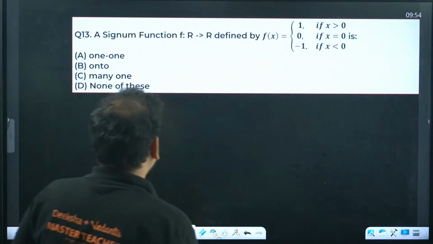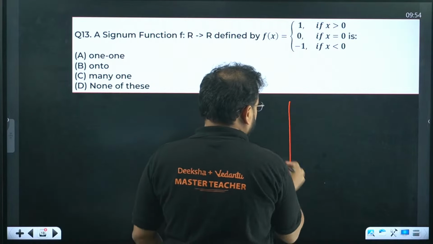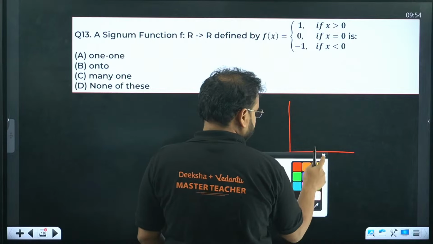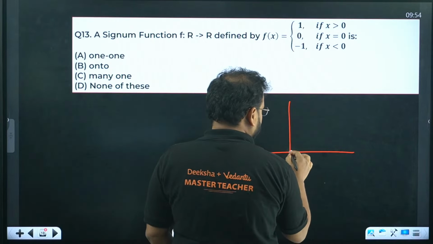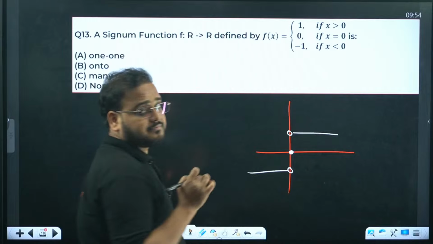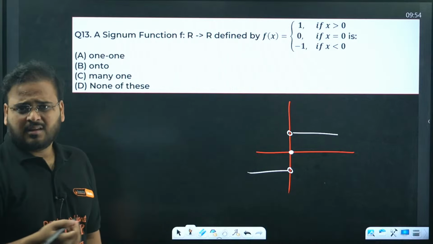Signum function. We know the signum function graph, right? At 0 it is, sir, over here. After 0, sir, over here. Before 0, sir, like this. Can this function be 1, 1?